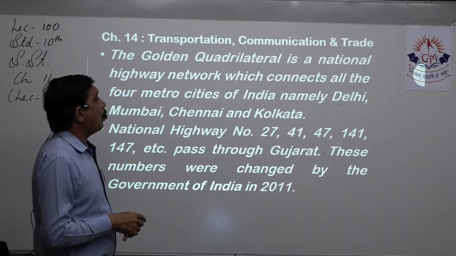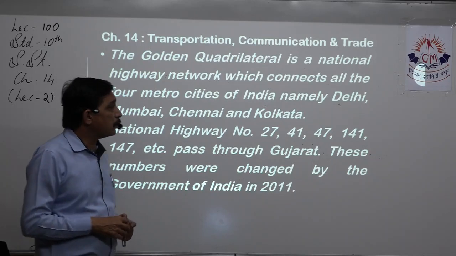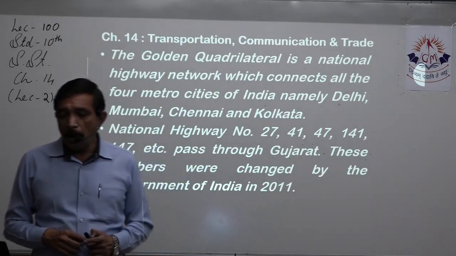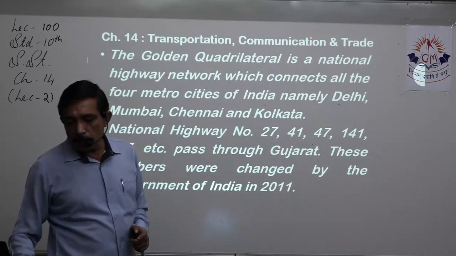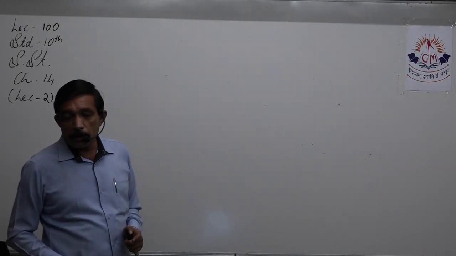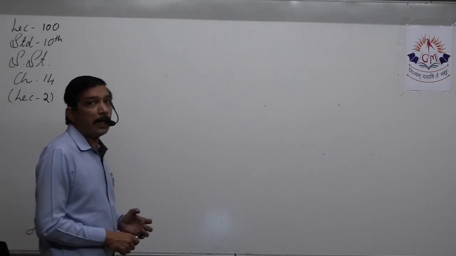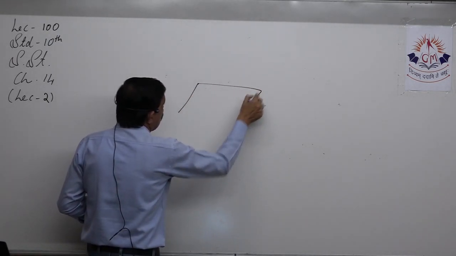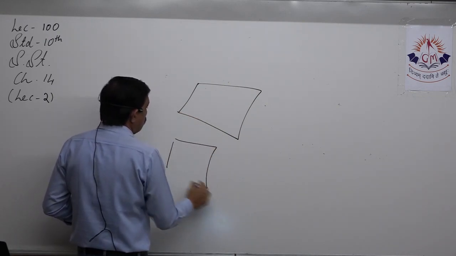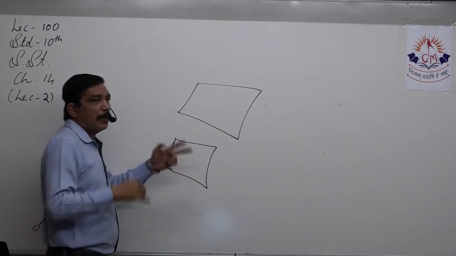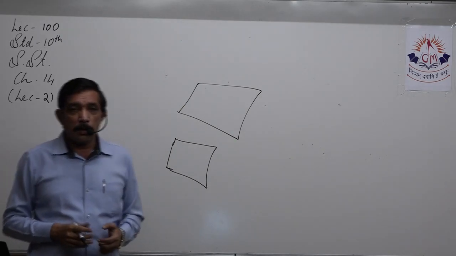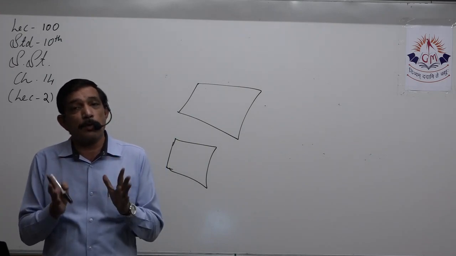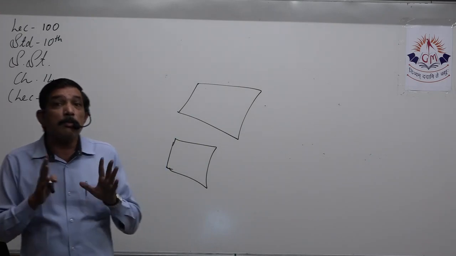Now, the Golden Quadrilateral is a national highway network which connects all the four metro cities of India, namely Delhi, Mumbai, Chennai, Kolkata. Did you understand anything? No? Then where do we have to start? We have to start with the quadrilateral. I hope a standard 10 student knows what a quadrilateral is. What's a quadrilateral? Any such shape is a quadrilateral. Four sides might be equal, might not be equal, but it's a closed figure having four sides. That's a quadrilateral. Simple. Okay.